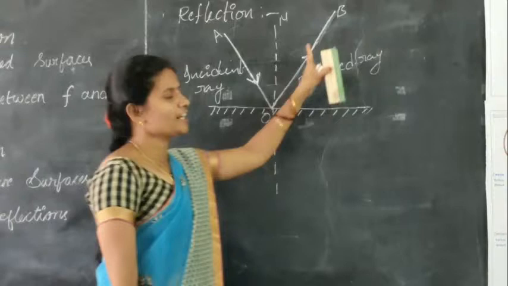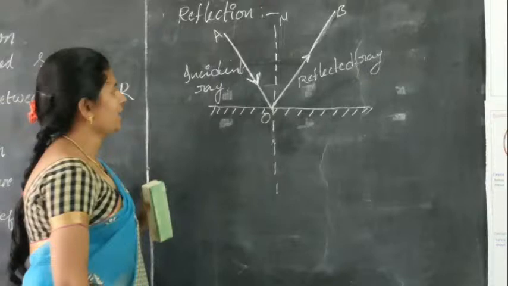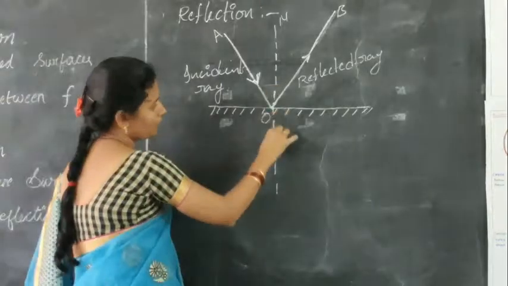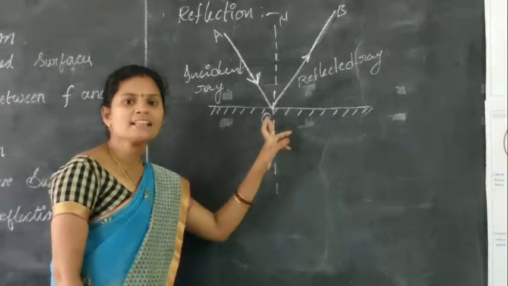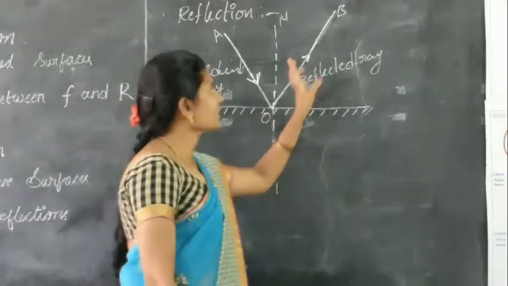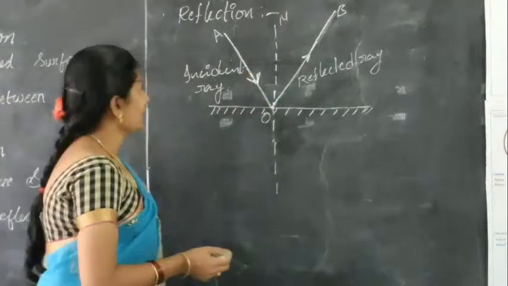This phenomenon is known as reflection. So what is meant by reflection? Whenever a light ray strikes the surface of the mirror, that light ray is reflected back into the same medium but in the opposite direction. This phenomenon is known as reflection. Okay, next.